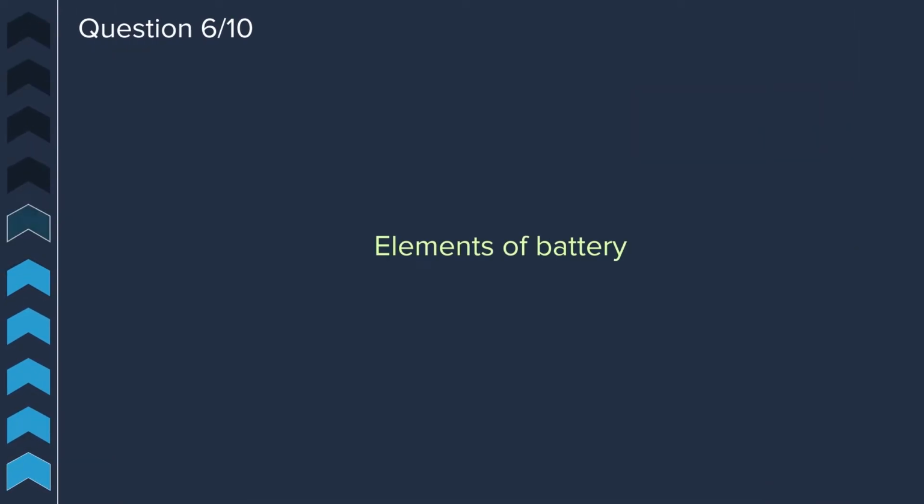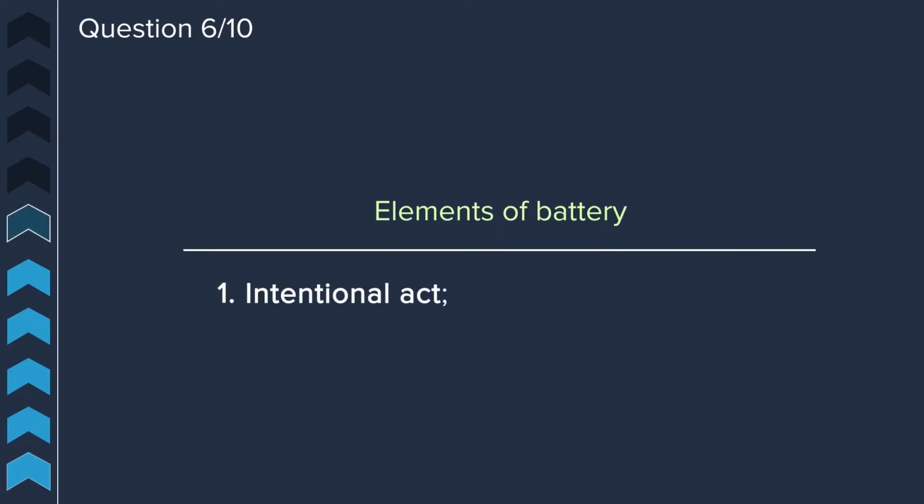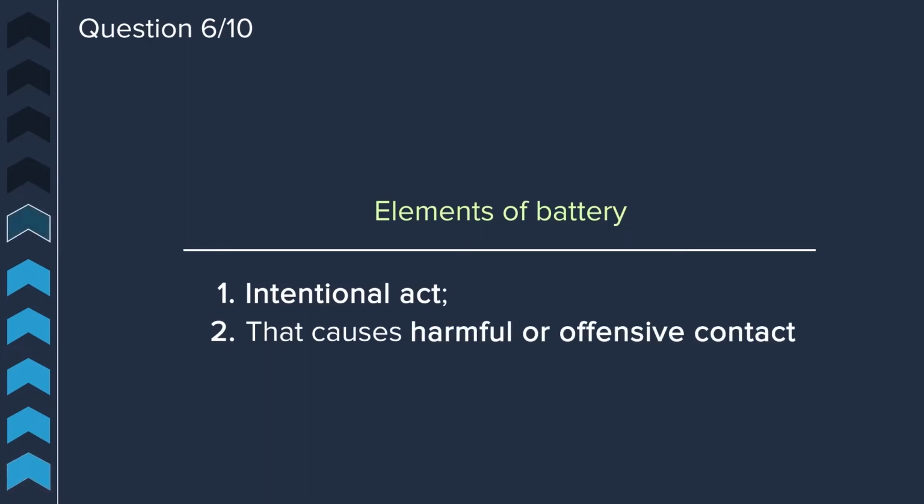Question 6. What are the elements of battery? Battery requires an intentional act that causes harmful or offensive contact. Question 7. What qualifies as contact for battery?